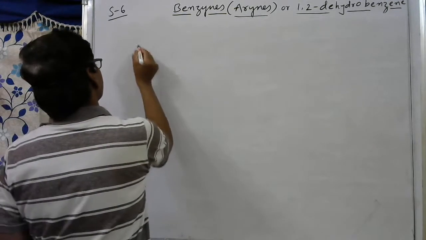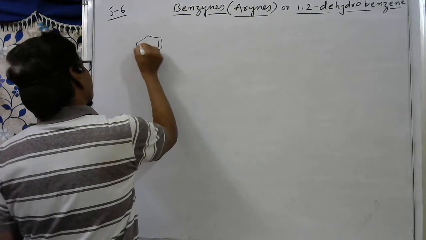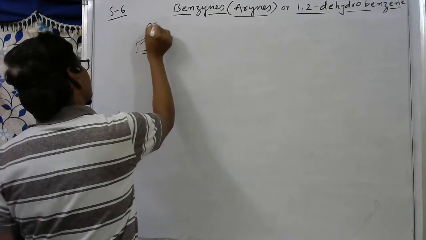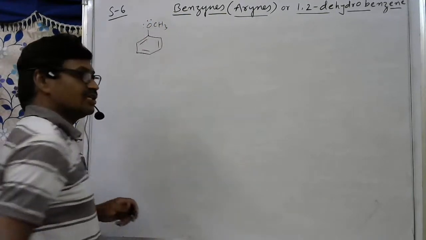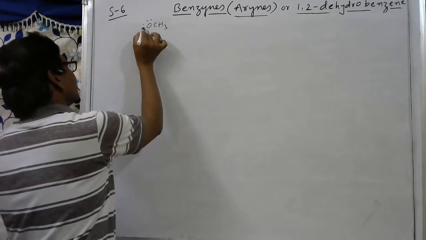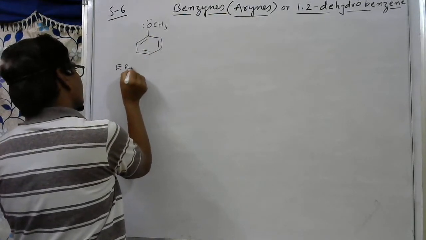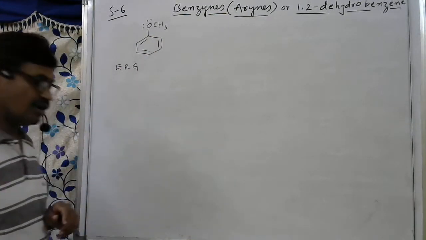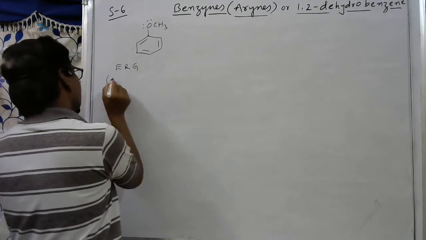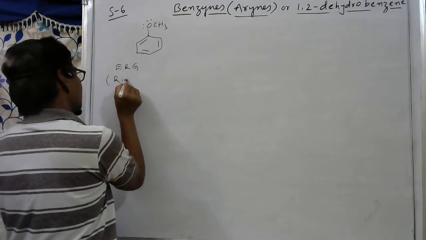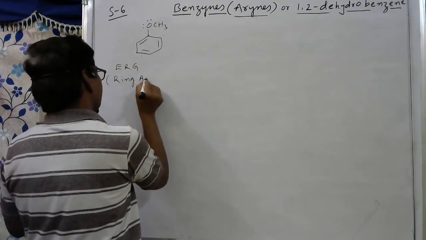See here, this example I am taking. Here OCH3. I am not writing the halogen. Here two lone pairs of electrons are present. First I will show where positive charge and where negative charge is produced. This is the ERG, electron releasing group. So otherwise we can say this ring is a ring activating group.